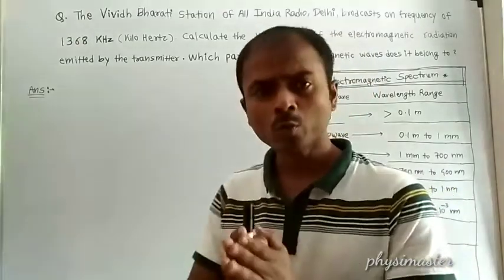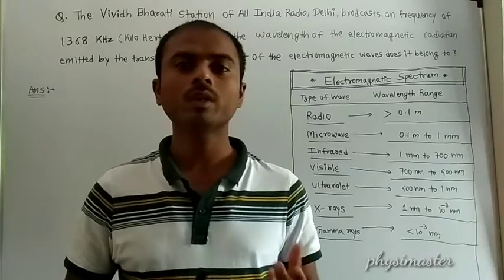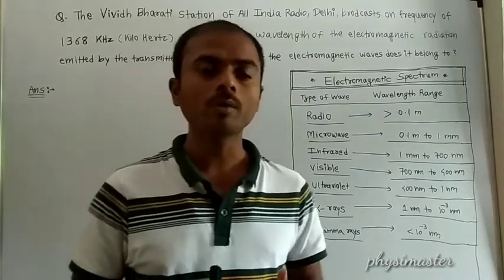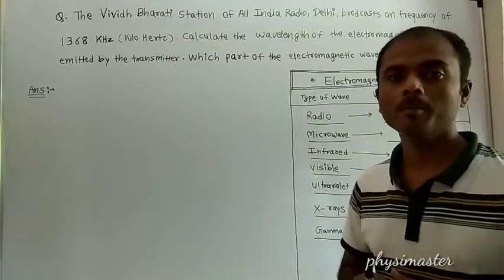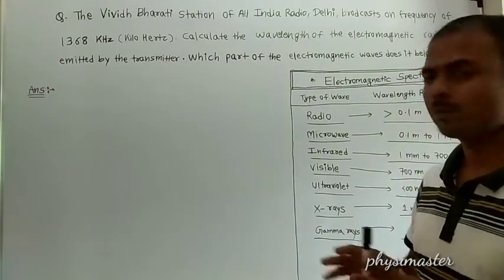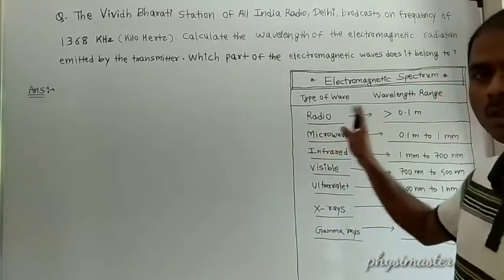Before that, what are electromagnetic waves? An electromagnetic wave is the resultant, or the combination, of electric and magnetic waves.